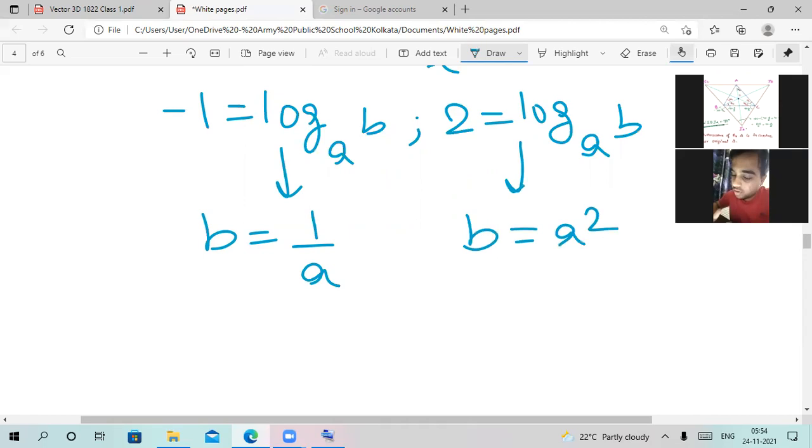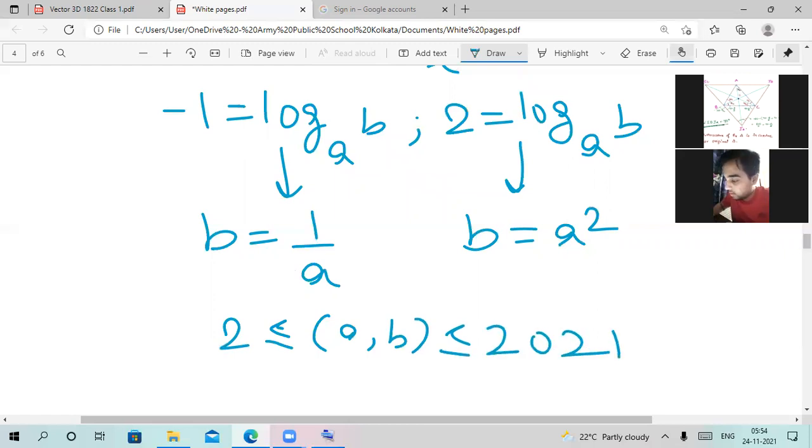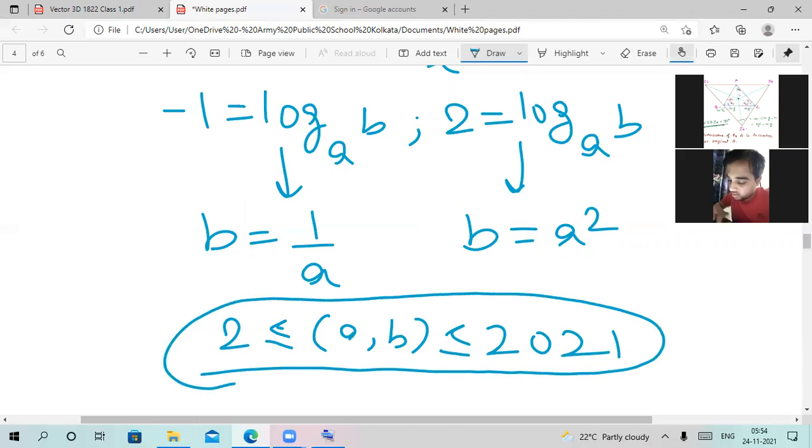And we need to find the total possible pairs of AB under the condition that all of them are under to 2021. Now, when this inequality restriction is concerned, we cannot have any possible solution with the case of b equal to 1 by a. Why? Because when b is in between 2 and 2021, 1 by a will not be in between 2 and 2021. It will be in between 1 by 2 to 1 divided by 2021.